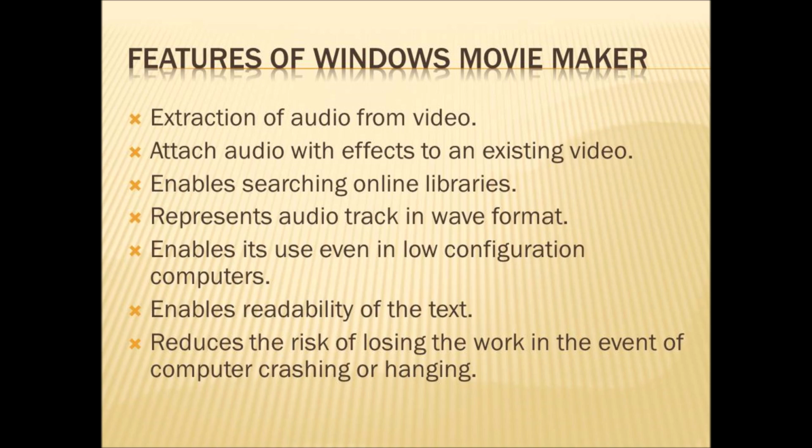We will see the features of Windows Movie Maker. First one is extraction of audio from video. If you want any audio from an existing video, you can extract only the audio from that video. Then the second one is attaching audio with effects to an existing video. If a video has no audio, you can attach your own audio to the existing video. Next, it enables searching online libraries.